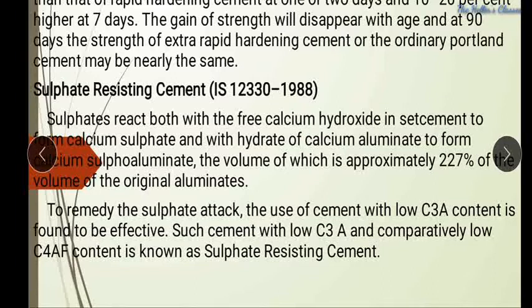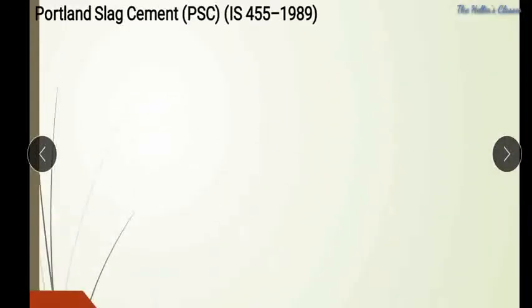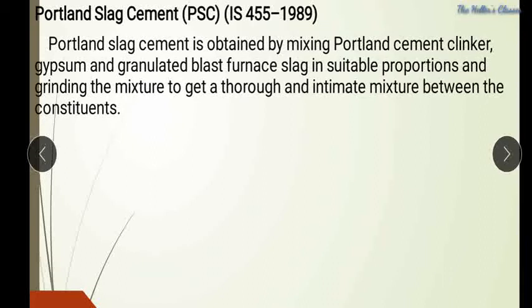Then only we may get the sulfate resisting nature for the cement. Similarly, coming to the recommendations, this cement may be used in marine conditions or in foundation basements in sulfate attacking areas.